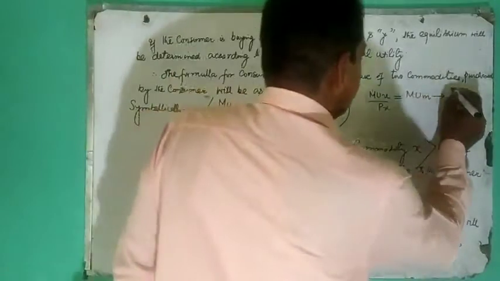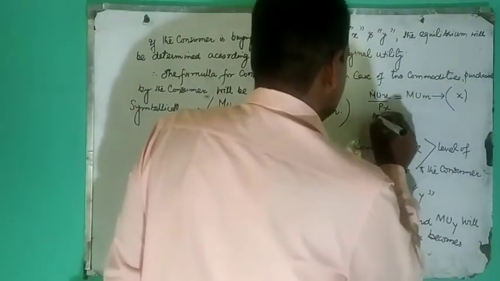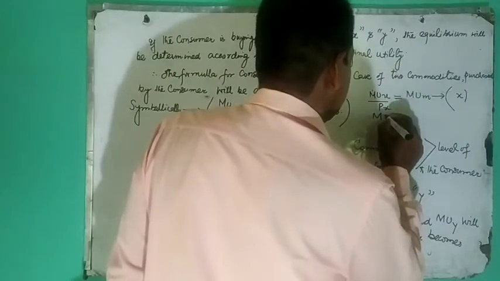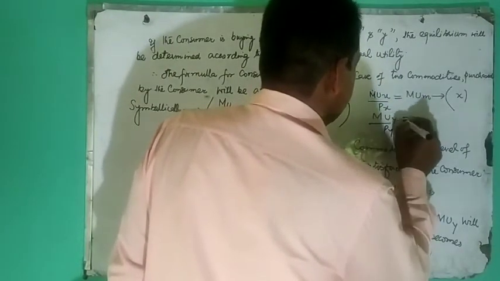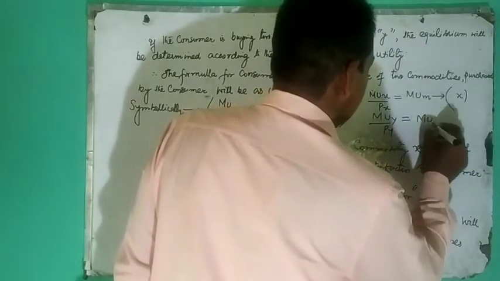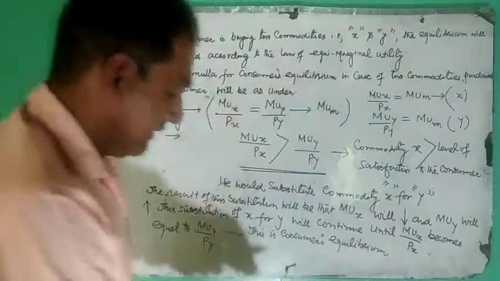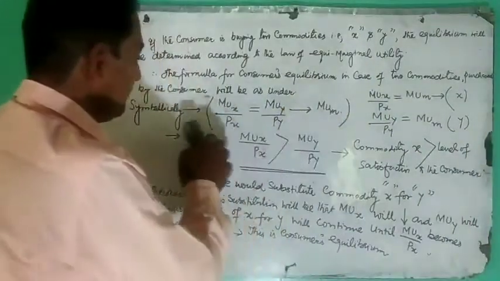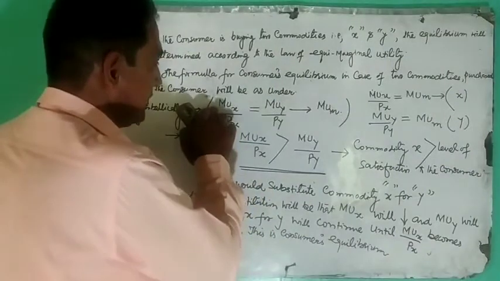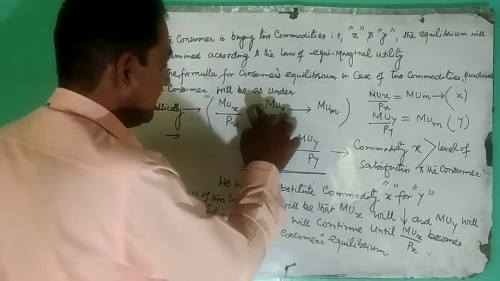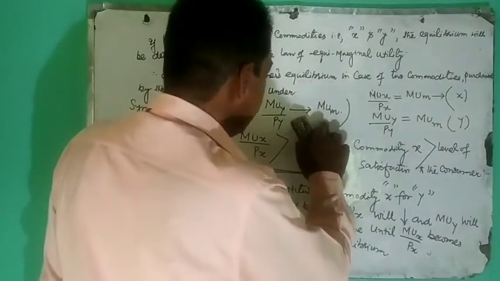For commodity y, marginal utility of y over price of y should then be equal to marginal utility of money. When we proceed further, symbolically this equation becomes marginal utility of x over price of x must be equal to marginal utility of y over price of y. This all should be equal to marginal utility of money.